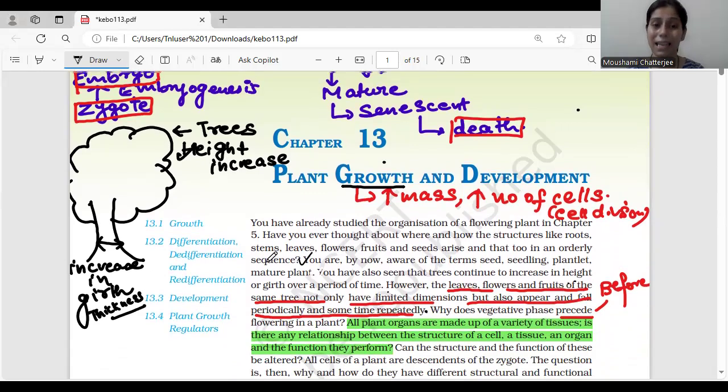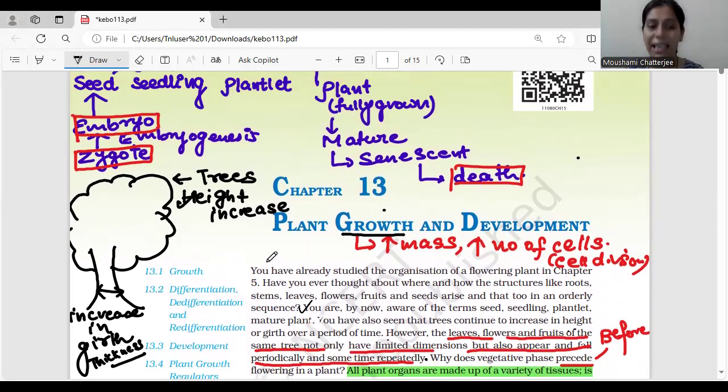But apart from that, is the growth only limited to height increase or increase in the girth? No. Just because there is an increase in height or in the girth or thickness of the plant, we cannot say that this is just the growth and the development. There are some other factors as well. So let's study that as well for today.